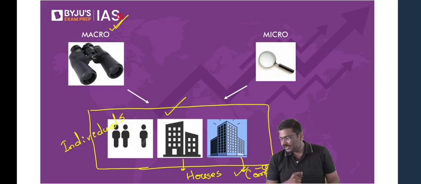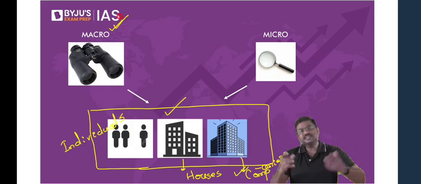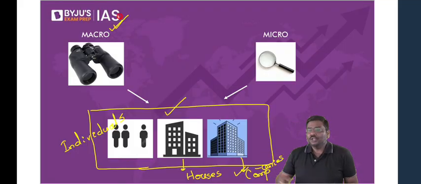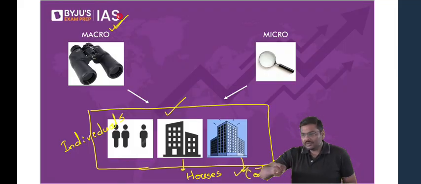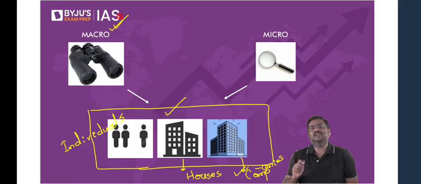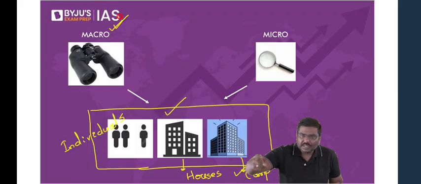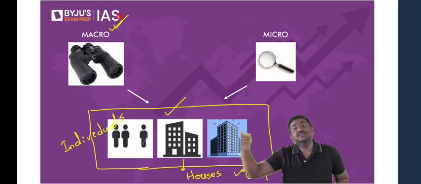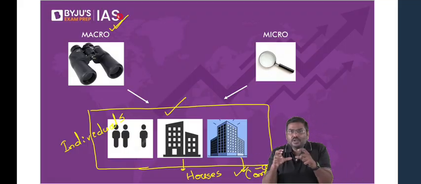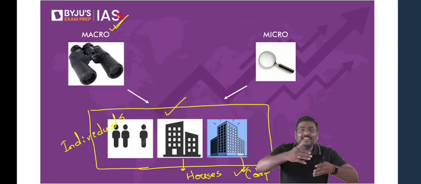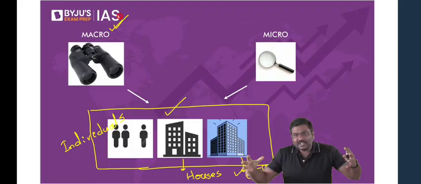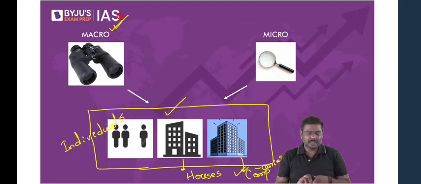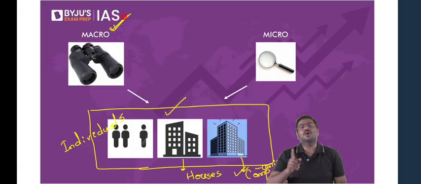I'll repeat it again. Whenever you look at the whole system means what? Let's say hypothetically, you study what is happening to the agriculture sector, what is happening to the companies in India, what is happening to houses in India. So you are focused on the whole, all the entities, all the individual units, all of them are being considered for study purposes. That is called macroeconomics.